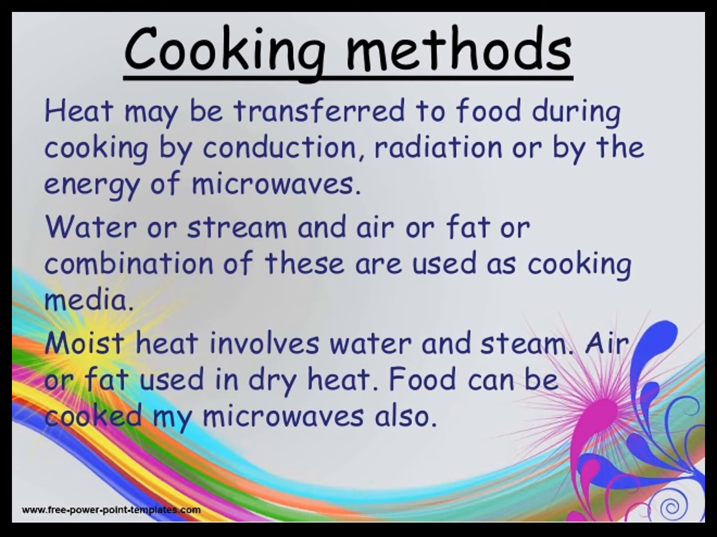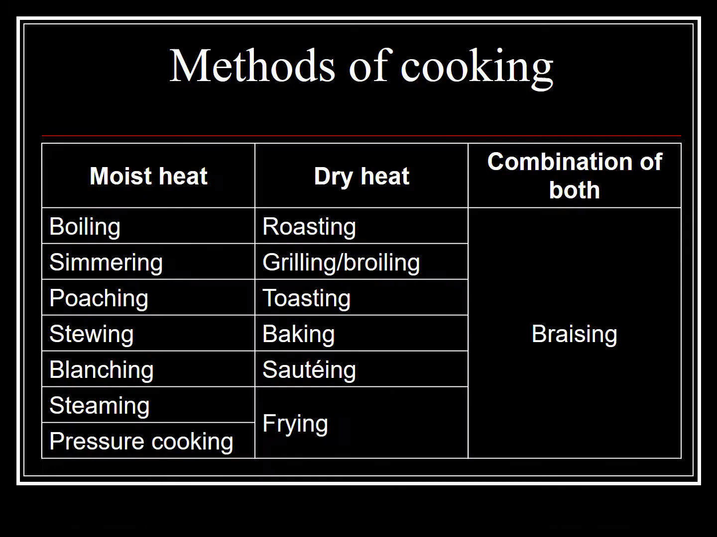Okay, so in cooking, heat may be transferred to food by conduction, radiation, or by the energy of microwaves. For cooking purposes, we use water or steam, air or fat, or a combination of both as the cooking medium. Moist heat involves water and steam. Air or fat is used as dry heat. Food can also be cooked by microwaves.